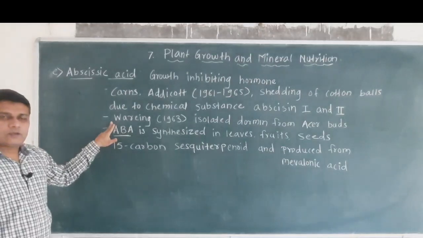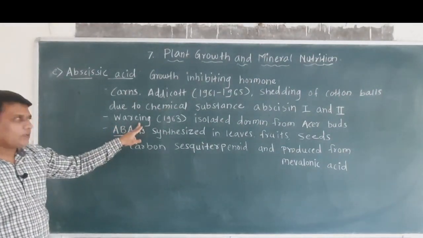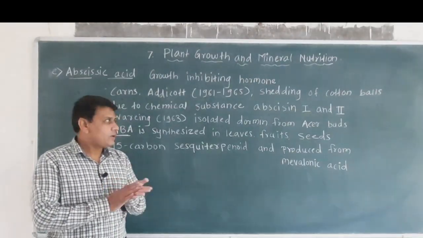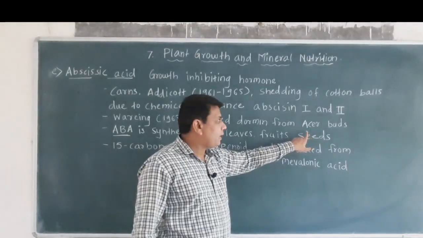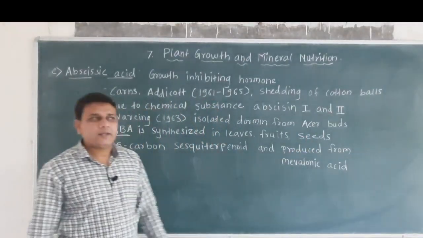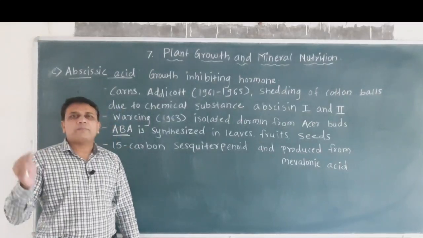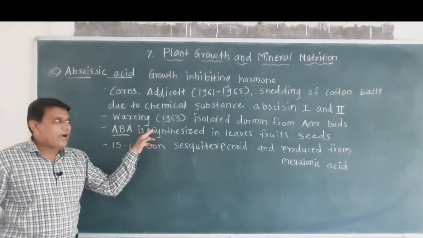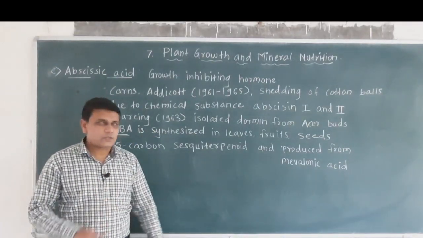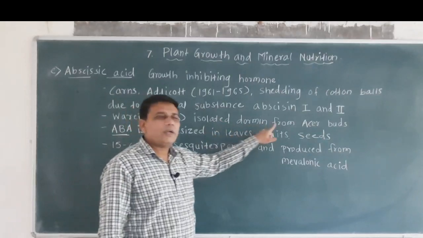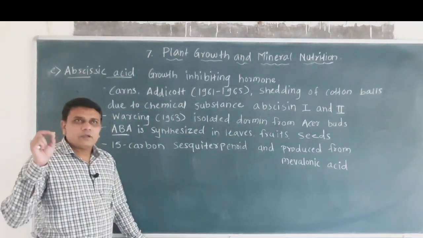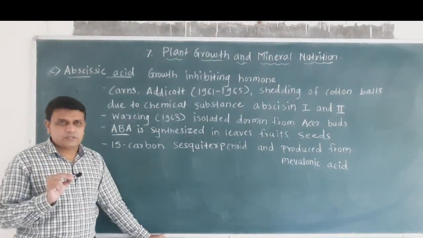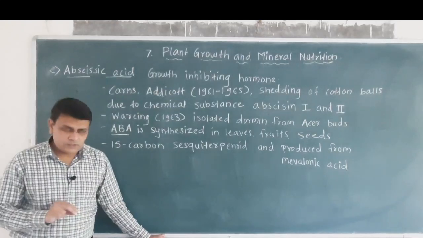Then the scientist Waring, in the year 1963, isolated a chemical substance from the buds of a plant called the acer plant. Now the acer plant grows up to a height of 6 to 8 meters. So Waring isolated a chemical substance called dormin from the acer buds, which induces bud dormancy.